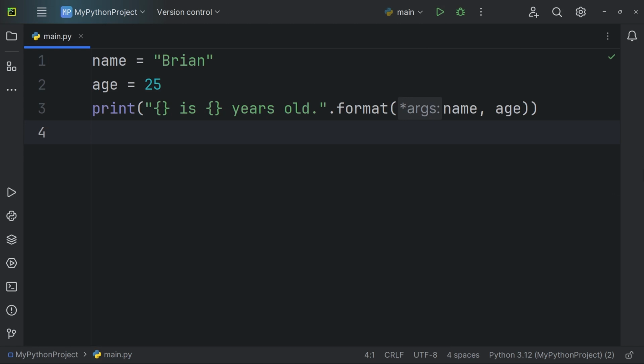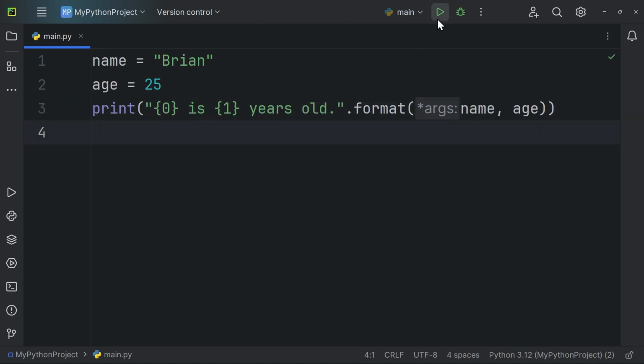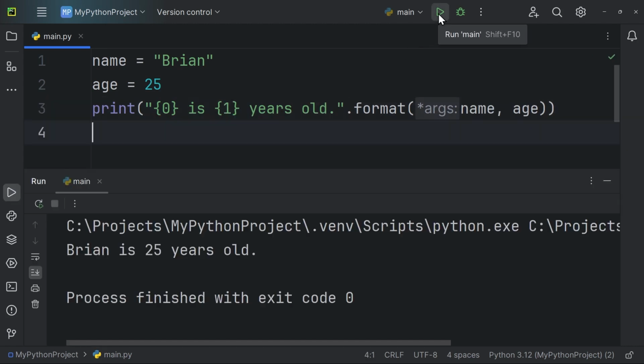We can specify which value to insert into which placeholder by using index positions. Index positions start at 0 and increment by 1 for each placeholder. For example, here, the first curly braces get 0, and the second gets 1. Let's run the code again. The output stays the same.